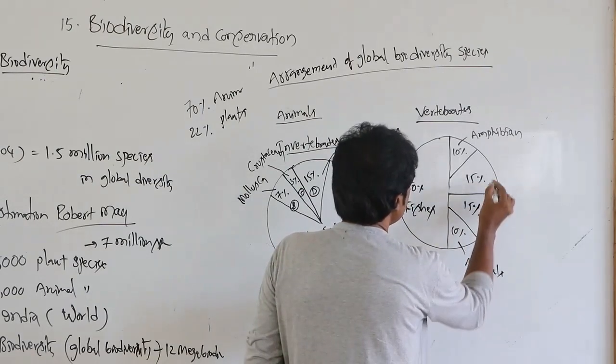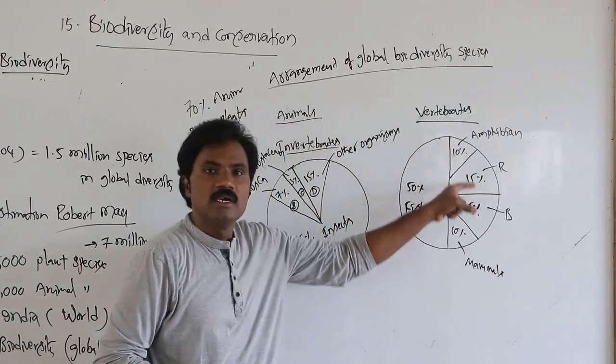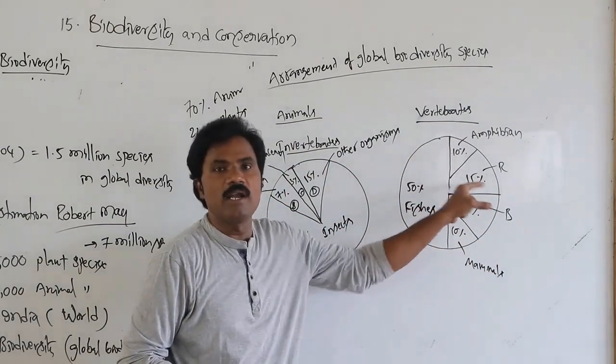So like this, it is present in vertebrate organisms.